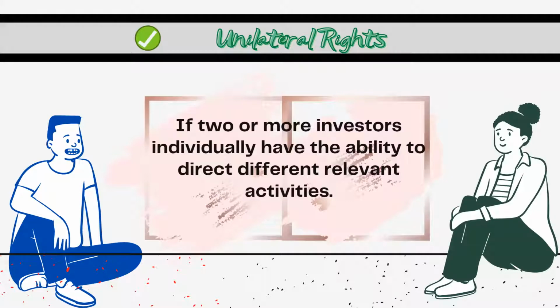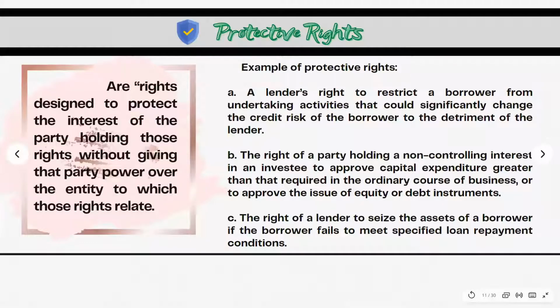when two or more unrelated investors each have unilateral decision-making rights over different activities of an investee that significantly affect the investee's returns, the investor that has the current ability to direct the activities of the investee that most significantly affect the investee's returns is the parent controlling the investee. So in effect, the power is attributed to the party that looks most like the party that controls the investee. So next, we have the next slide, please.